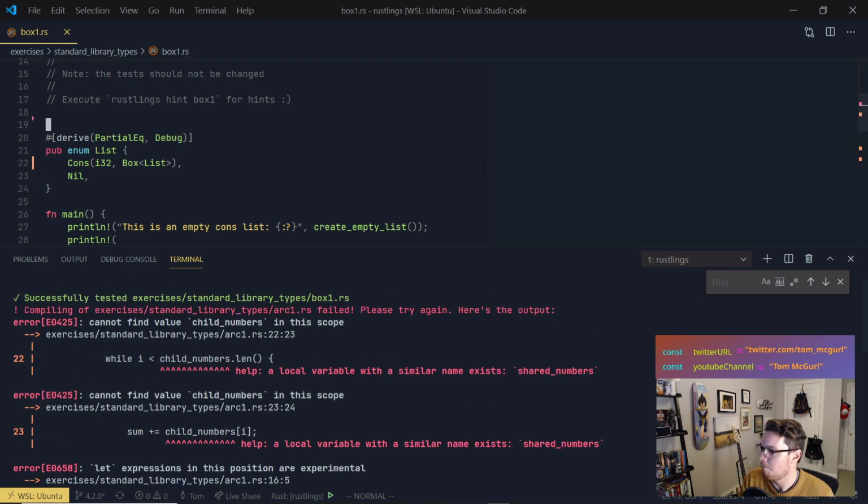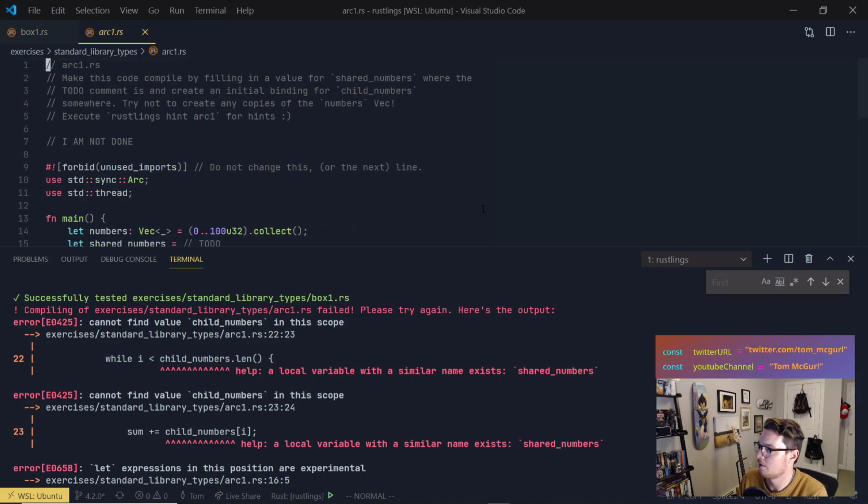All right. Arc 1. What is an Arc? We're going to find out. So let's open up Arc 1. Make this code compile by filling in a value for shared_numbers where the to-do comment is, and create an initial binding for child_numbers somewhere. Try not to create any copies of the numbers vector.